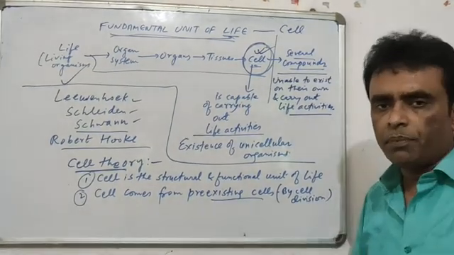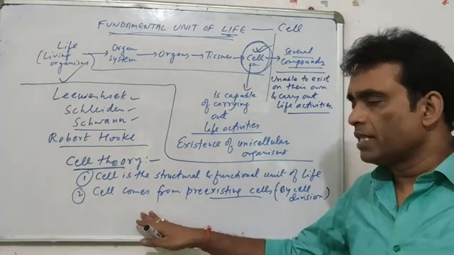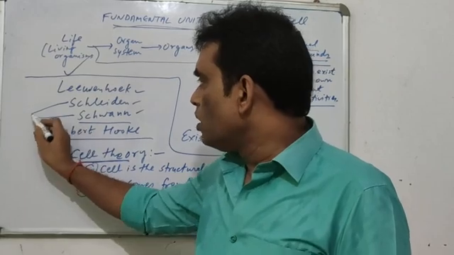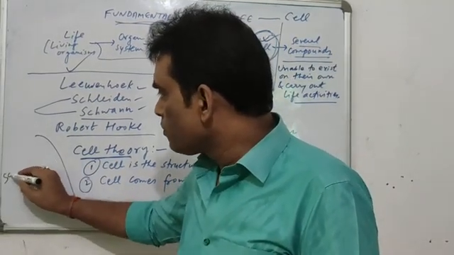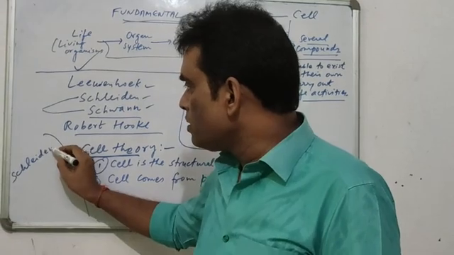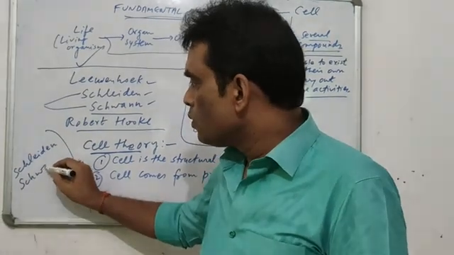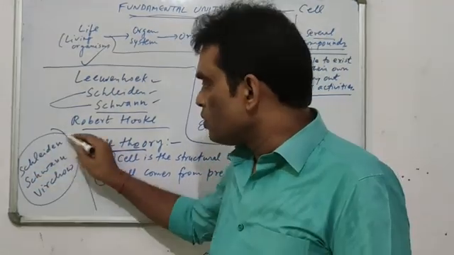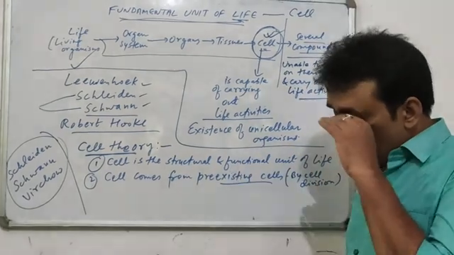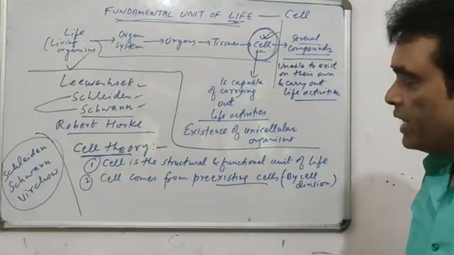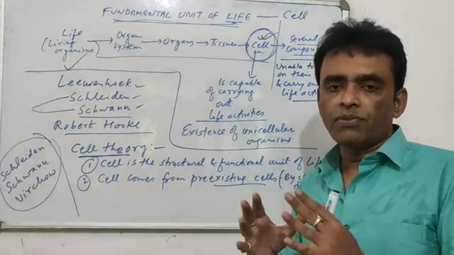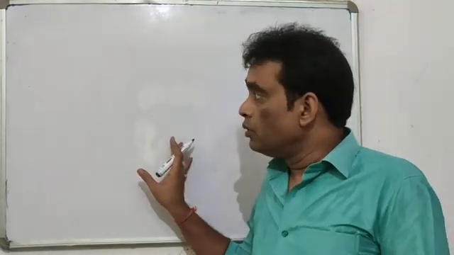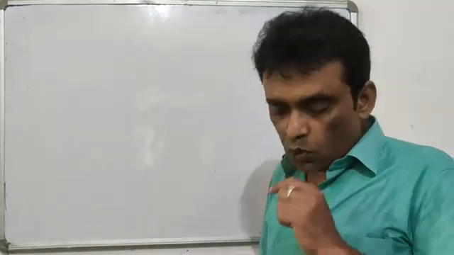So these are the basic concepts that you need to know about a cell, summed up as cell theory, given by Schleiden, Schwann, and Virchow. These are the three names that you need to remember, who studied the cell and gave a basic concept about a cell in the form of cell theory. Is that clear? So you have just now known about the cell theory. So we'll go into the cell.